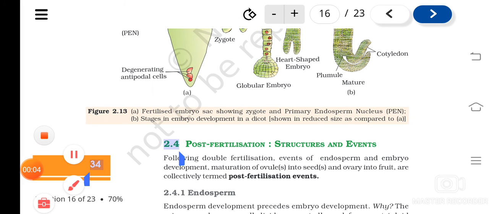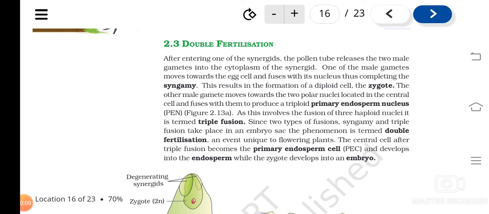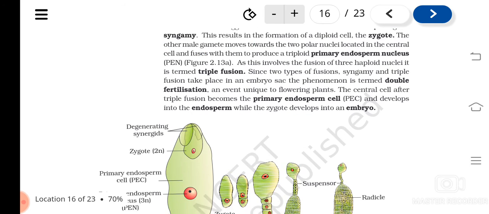Children, we have studied what happens during double fertilization and why the term triple fusion is used. After triple fusion, the product is the primary endosperm cell, and the product of syngamy, the fusion of male and female gametes, is the zygote. The primary endosperm nucleus will develop into the endosperm and the zygote develops into the embryo. Understood? So this is happening.